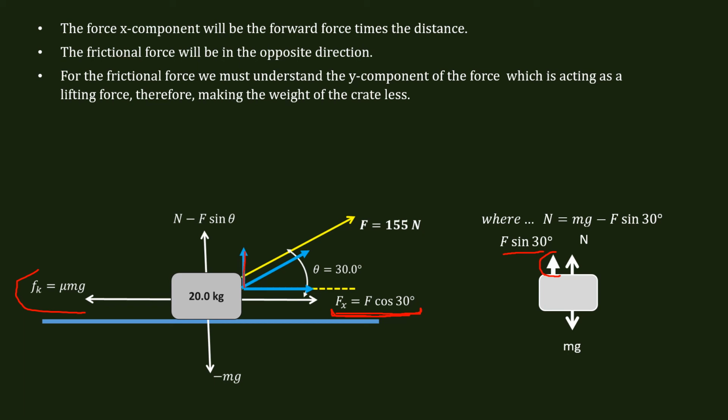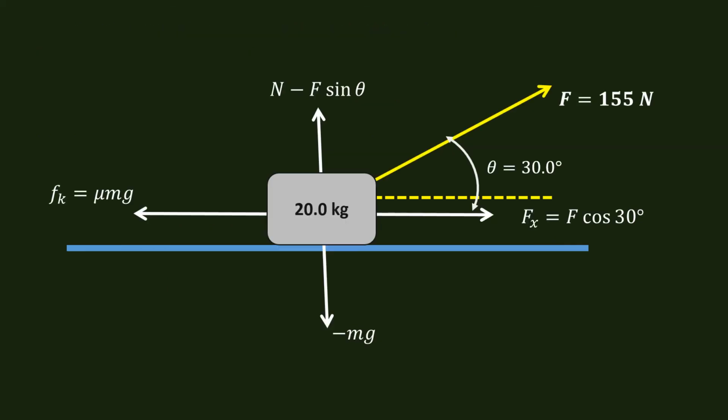So this is the F, we can call this also Fy, as we can also call this one right here Fx. So Fy is affecting the weight of this crate. It's actually making it lighter. Okay, so we have a situation where we're going to have to incorporate that into the normal force. So we incorporate this by taking the normal force minus the force times sine of theta. Remember, this is the vector that is going up, and it's making this lighter.